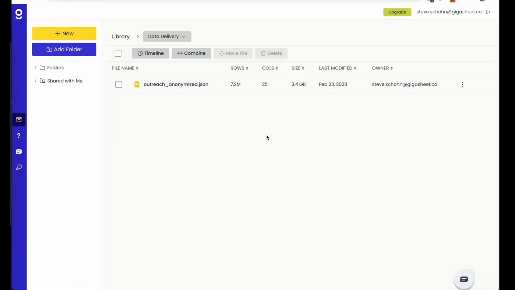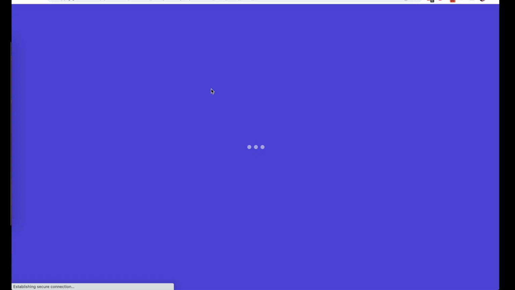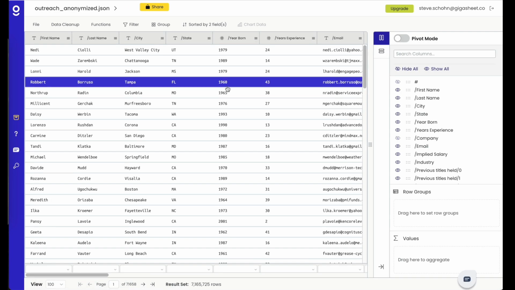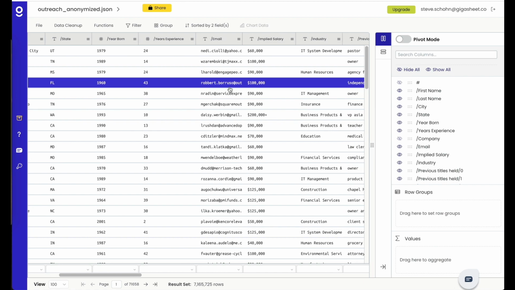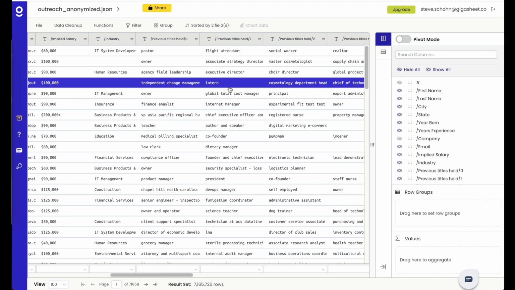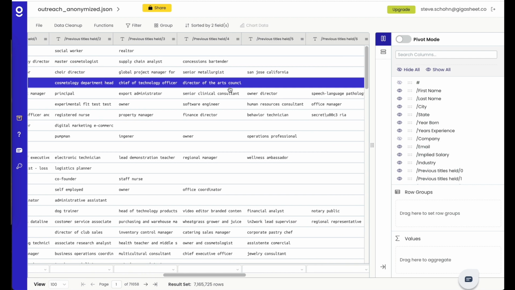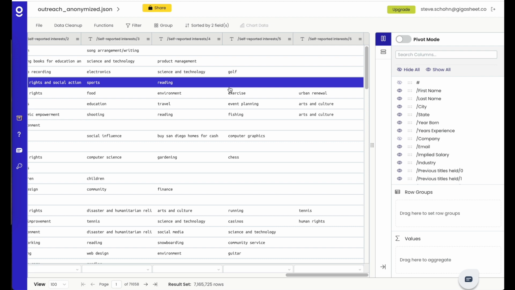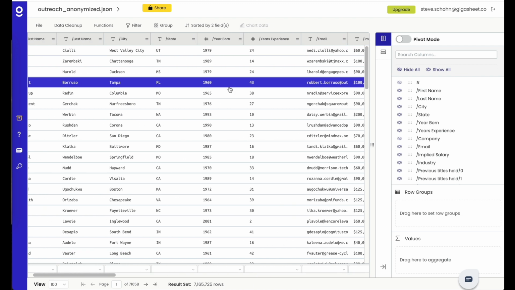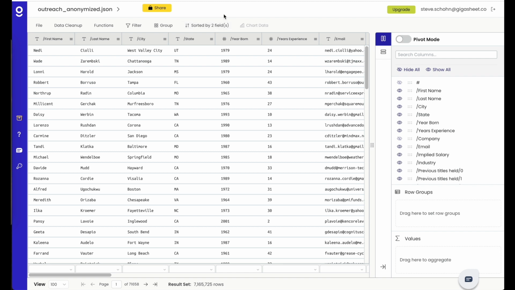I am starting with this outreach anonymized.json, a 7.2 million row file. If I open it up here in Gigasheet, you'll see that it looks a lot like LinkedIn data. First name, last name, city, state, year born, projected salary, some previous titles, and even some self-reported interests. This clearly was a combination of a couple different data sets. I should also say that this data set is anonymized. It's been mocked up from a couple other different data sets, but these are not real names or email addresses. Don't try to email them.